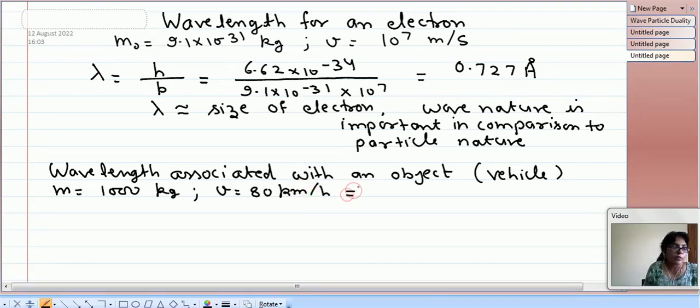So 80 kilometer per hour is equivalent to 22.2 meter per second.